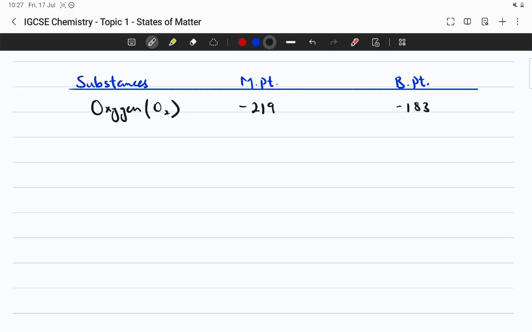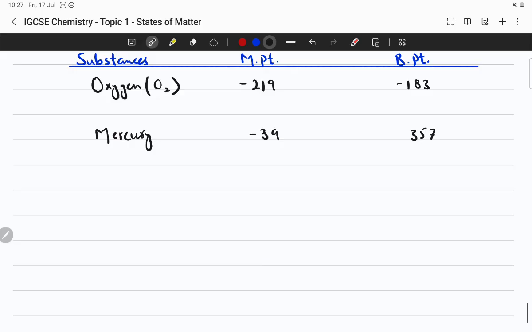Let's talk about mercury. You know, mercury is a metal. Its melting point is minus 39 degrees Celsius and boiling point is 357 degrees Celsius. It means that mercury is a metal, but it exists as a liquid at room temperature. We would come back to this point again.